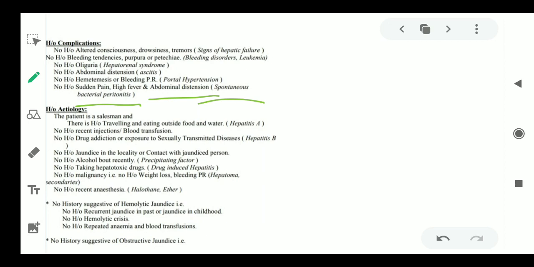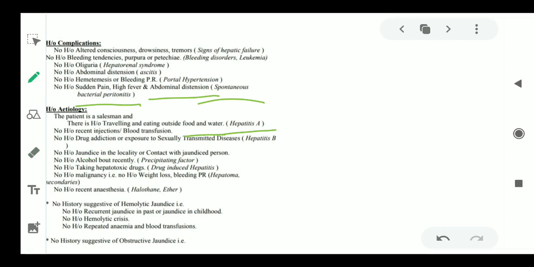There is history of traveling and eating outside food and water. So he gave a history of eating outside food and water, which can be hepatitis A. No recent injections or blood transfusion. Now you are again ruling out all the chances which can be there. No history of drug addiction or exposure to sexually transmitted diseases. No history of jaundice. No history of alcohol bout.